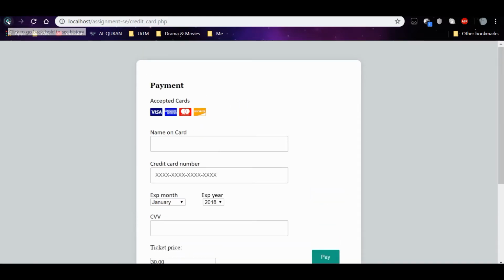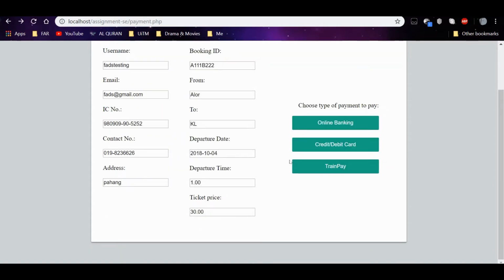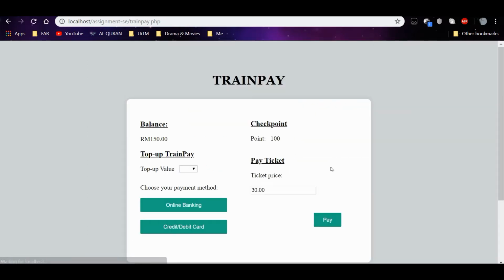And if we want to pay using TrainPay, for your information, TrainPay is one of our website's payment methods, where we top up our money and get points if we pay using TrainPay. So if we want to top up, we do that and then choose the payment method. If we already have enough balance to pay for the ticket, just click pay.